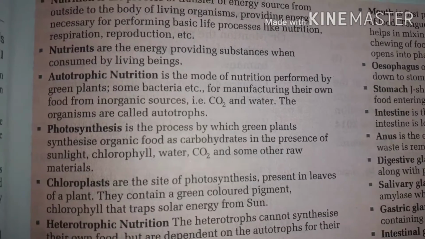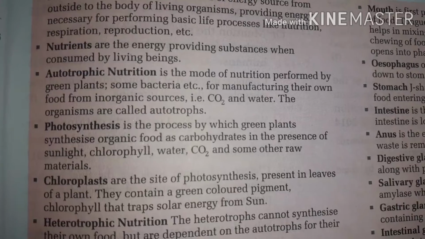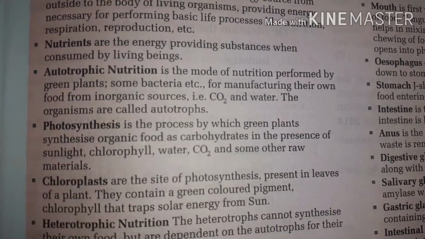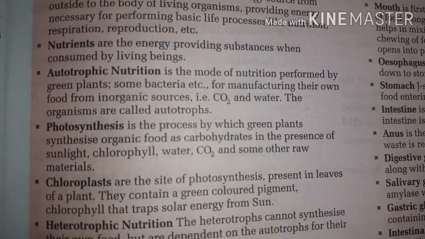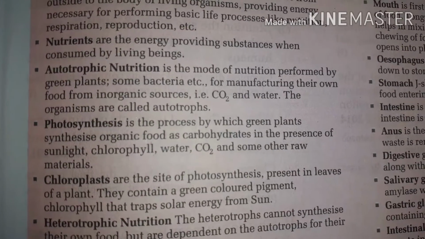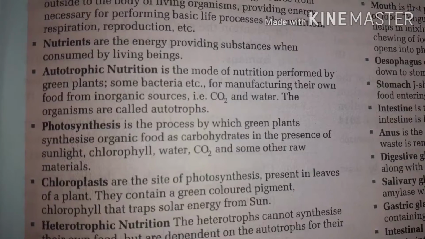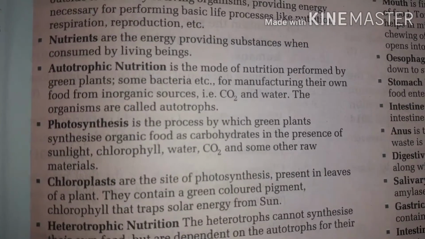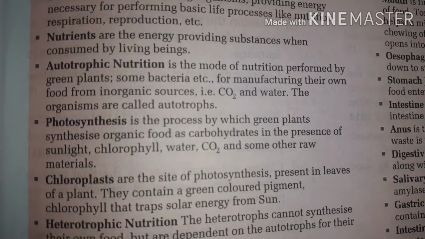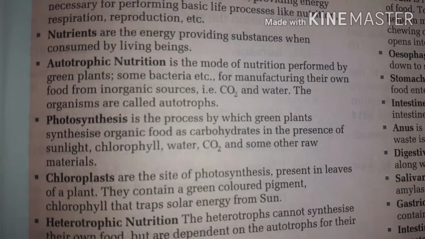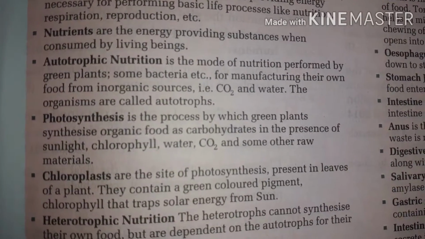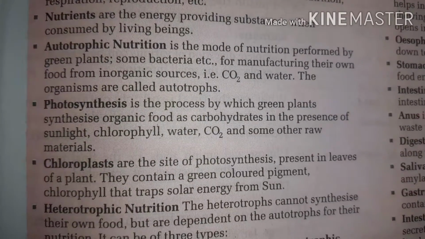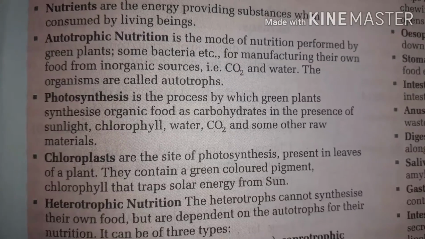Autotrophic nutrition. Autotrophic nutrition is the mode of nutrition performed by green plants, some bacteria, etc., for manufacturing their own food from inorganic sources, that is CO2 and water. The organisms are called autotrophs. Photosynthesis is the process by which green plants synthesize organic food as carbohydrates in the presence of sunlight, chlorophyll, water, CO2 and some other raw materials.